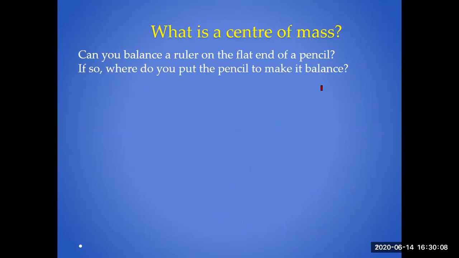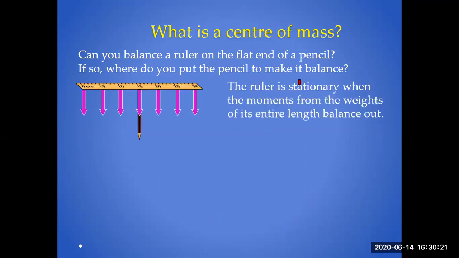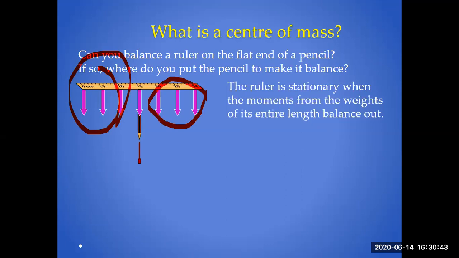Can you balance a roller on a flat end of a pencil? If so, where do you put the pencil to make it balance? Here, if this is a roller and you are trying to balance it at this point, the roller is stationary when the moments from the weights of its entire length balance.